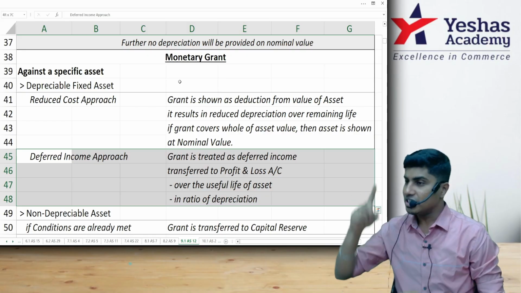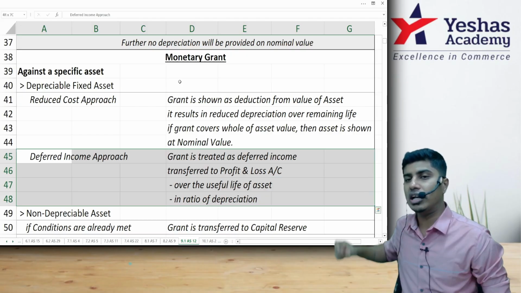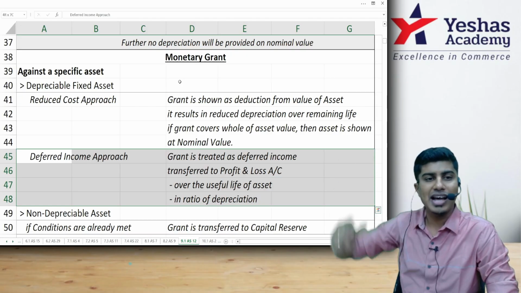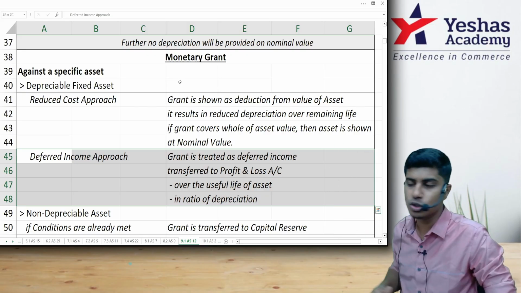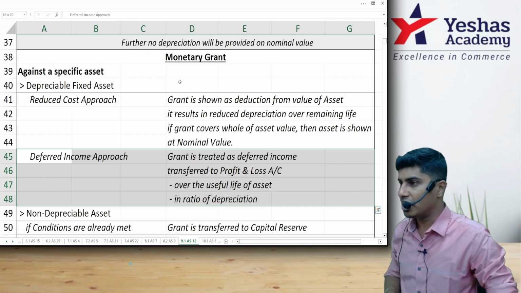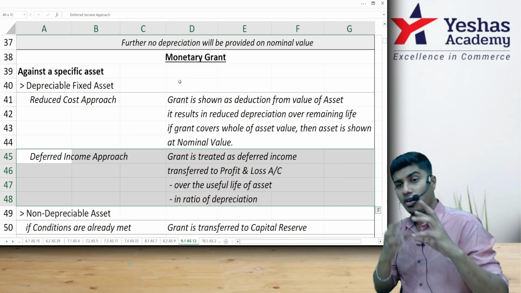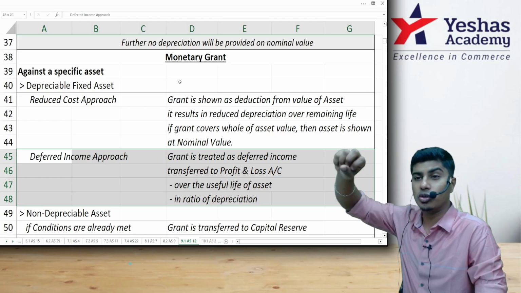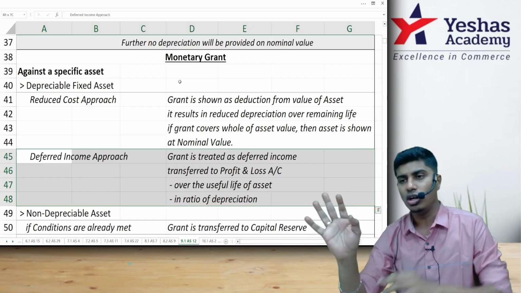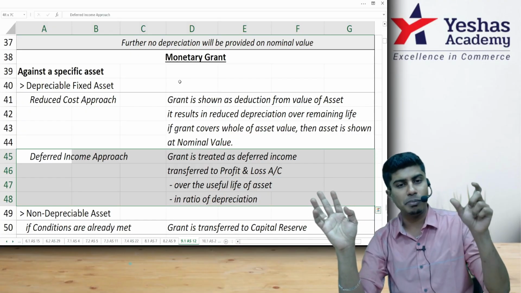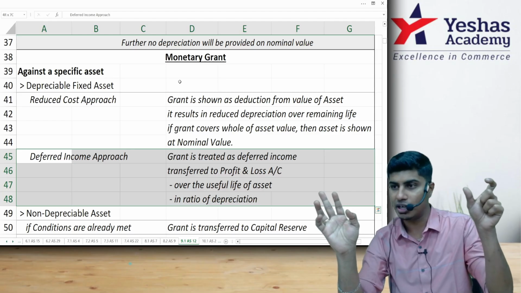I repeat, in the first approach you reduce the 20 lakh from the asset value of 1 crore. The asset will be valued at 80 lakh and depreciated over the remaining useful life. That is the reduced cost approach. Under the deferred income approach, the asset value stays at 1 crore, and the 20 lakh rupees grant received will be kept in the DGG, deferred government grant account.